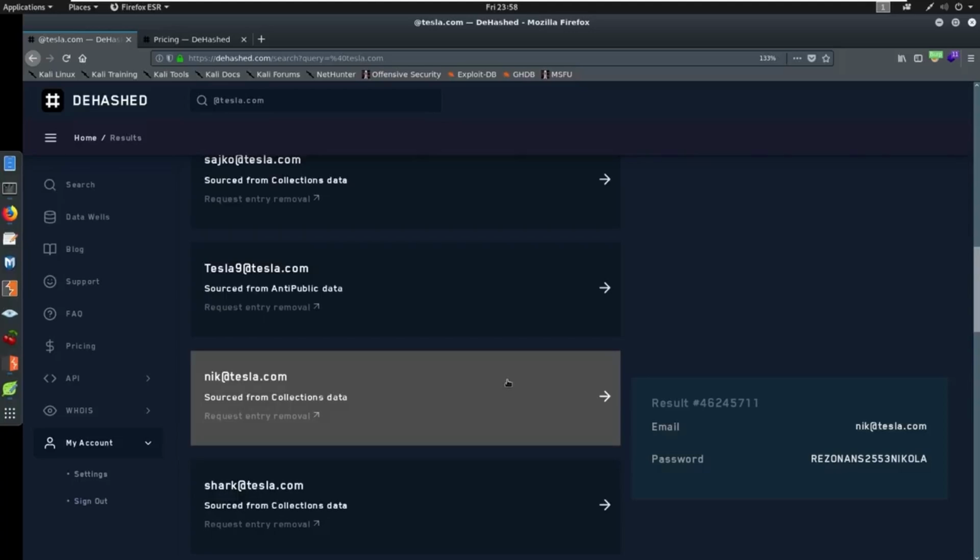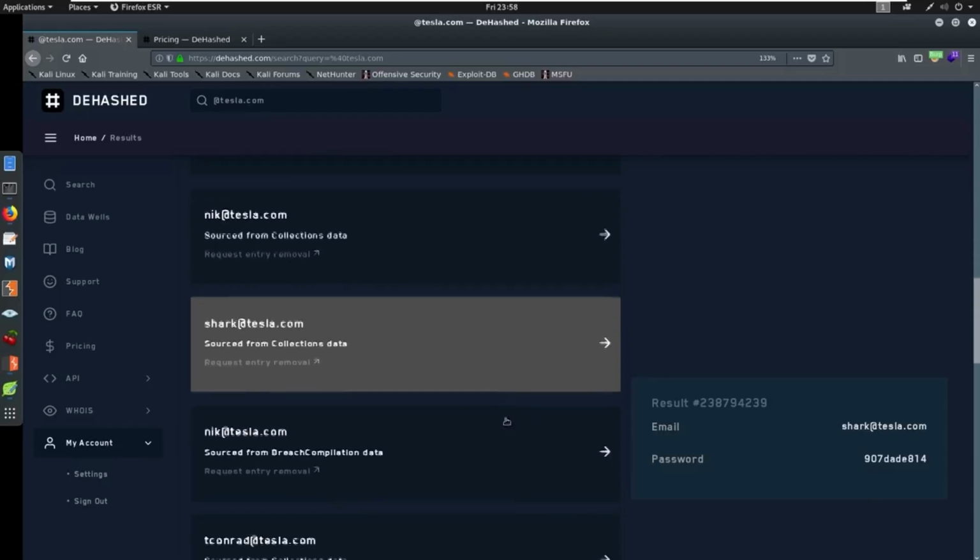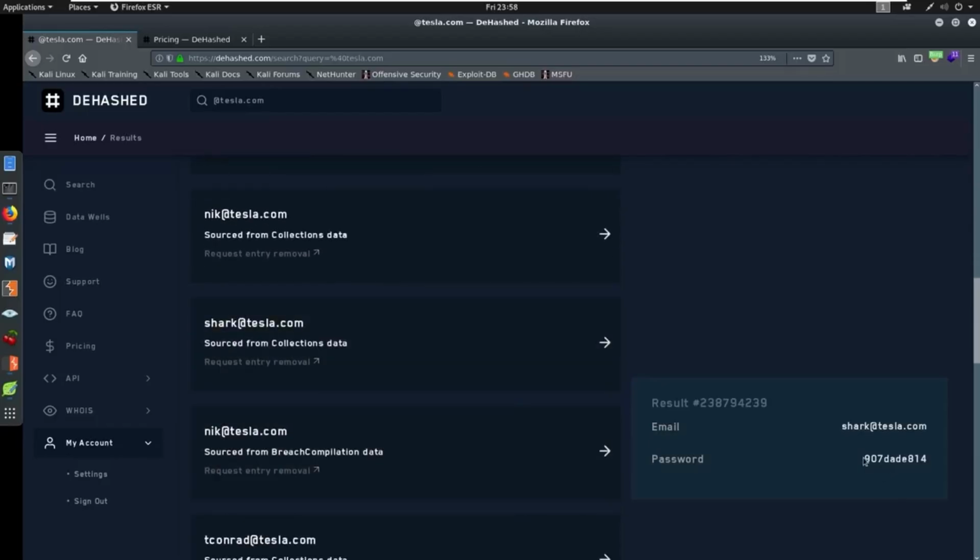This can tie to an investigation as well. If you're hunting down an individual, you're trying to tie them to other accounts, this is incredibly useful. If you can find their data in a breach database and have a password, and that password's unique, you can search it, maybe find them somewhere else. You find an IP address, you find a name. There are often IP addresses in here, which we can tie to a location possibly. And see, here's that 9078 or DADE 814. We could take this and maybe search it and see if it comes back with anything.